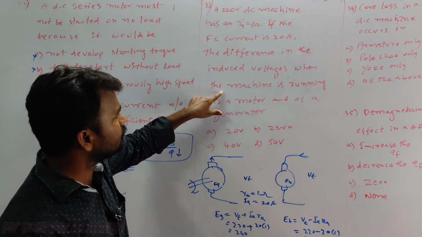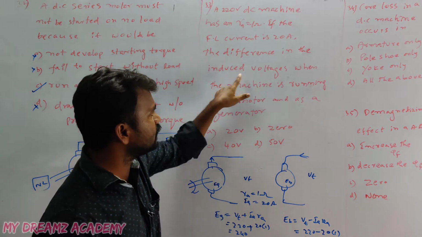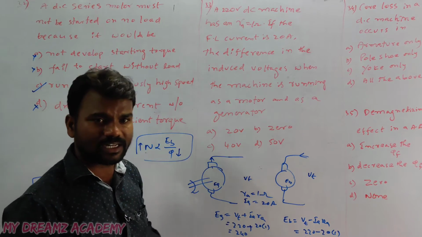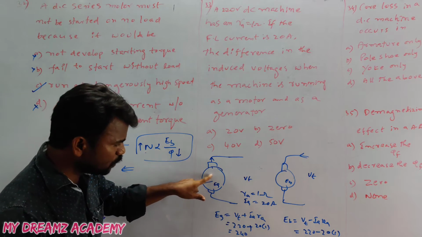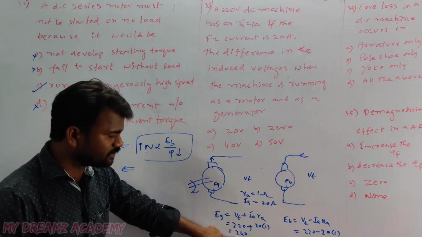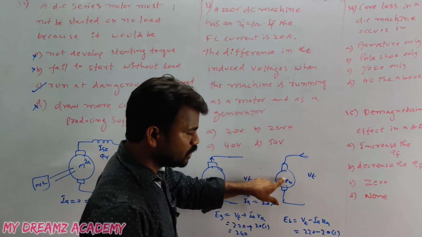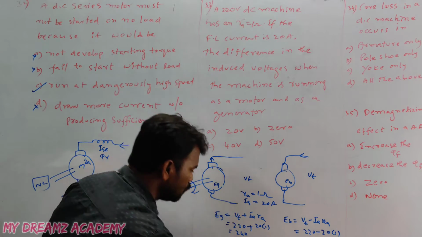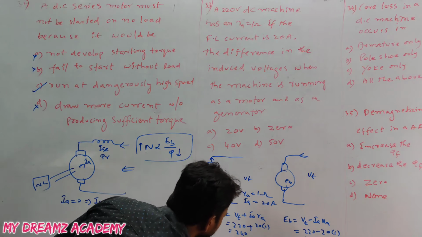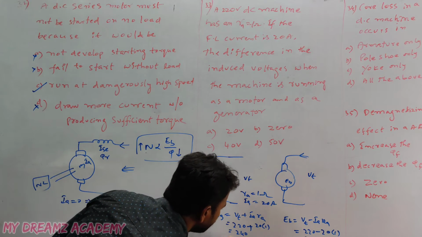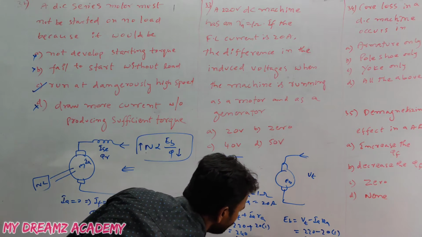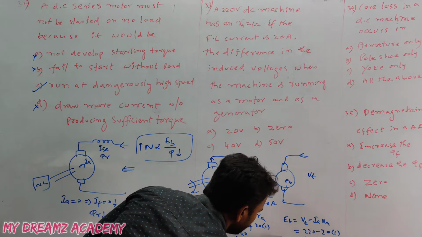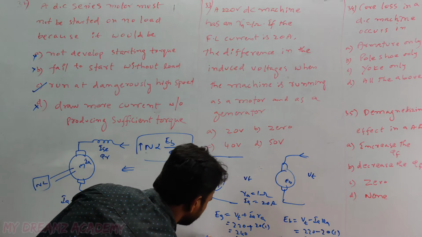The question is the difference in the induced voltages when the machine is running as a motor and as a generator. In case of the generator, the induced voltage is 240. For the motor, the back EMF is equal to 200. The difference of these two: 240 minus 200 is equal to 40 volts.